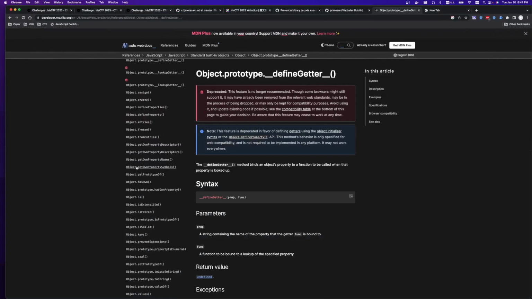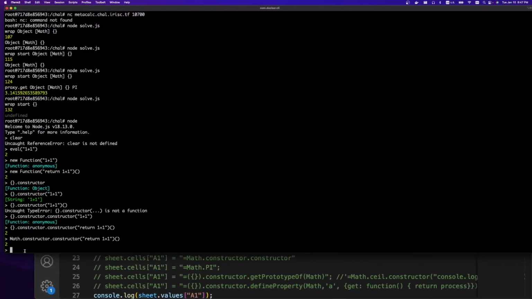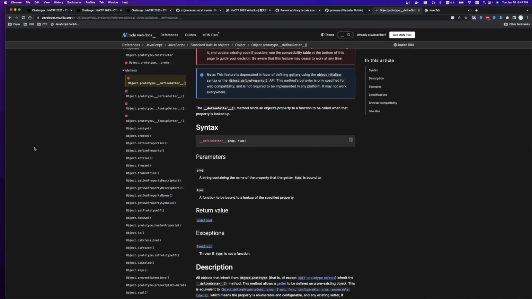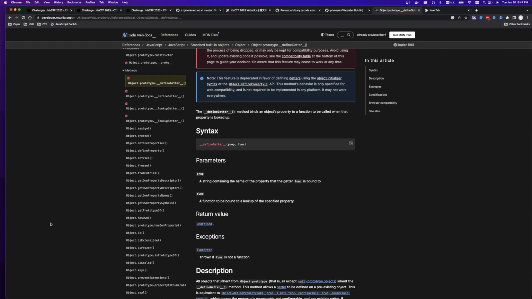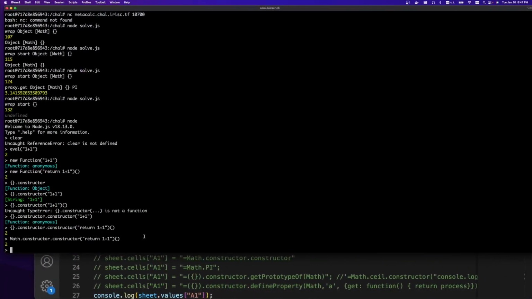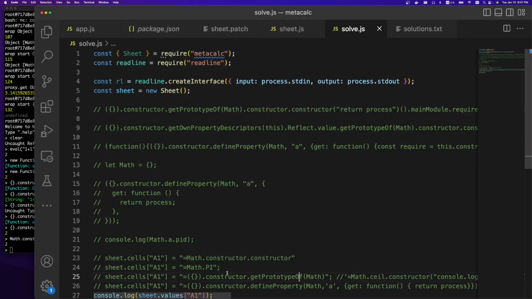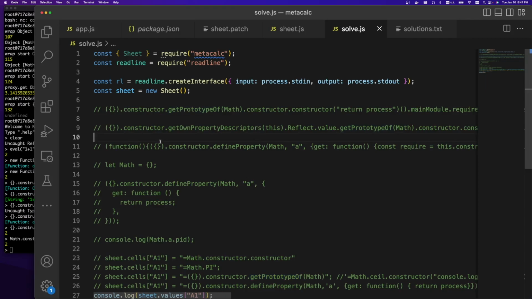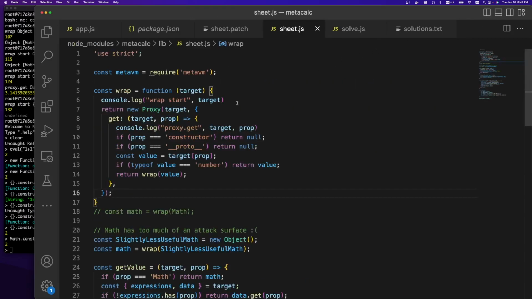When I was trying it on the CTF, I was trying to find different ways to get the constructor, but I couldn't figure anything out. I was looking if there were proxy bypasses, but that's not a common thing you would want to do, to bypass a proxy. So I played with it for a couple hours. I didn't make it. Like I said, there were 4 solutions. The challenge author had one using getters and setters, or making your own getters and setters, which I'll talk about. And then the other 3 solutions were based off of this thing. Basically, they boil down to this getPrototypeOf. Cool. But let's go through all of them.